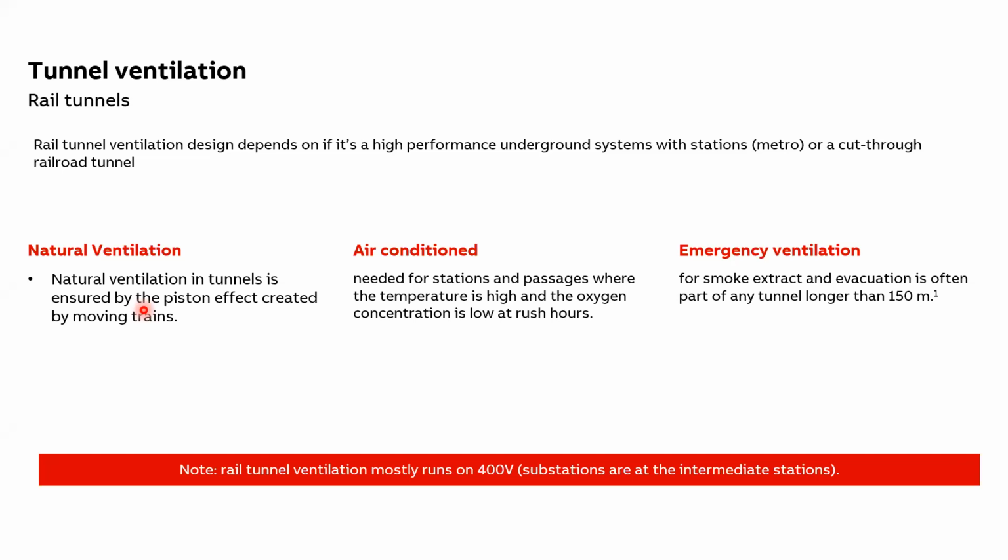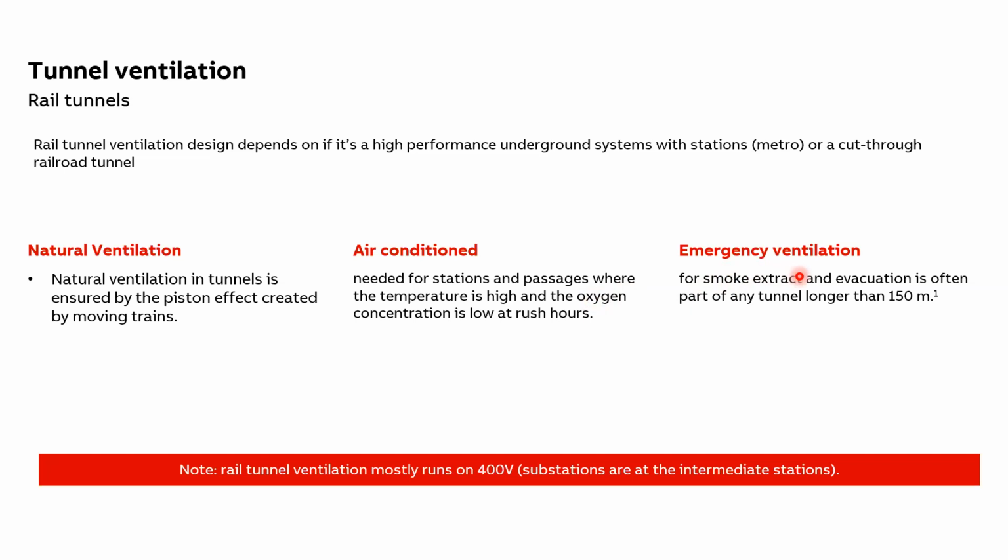Talking about high performance tunnel systems like subways, air conditioning is a must for stations because there we usually have a big number of passengers and very low concentration of oxygen. Plus, the moving trains generate a lot of heat energy, and when braking is applied on these trains, it also generates pollution. Because of this, efficient air conditioning is required in these kinds of subway tunnels. Talking about safety, emergency ventilation is required for longer tunnels.